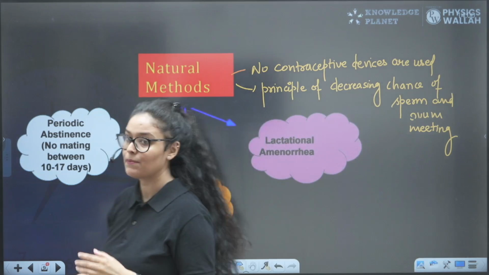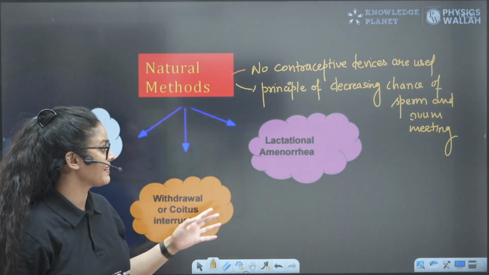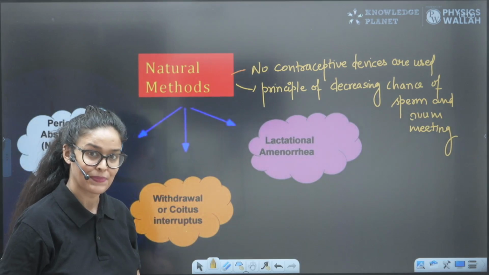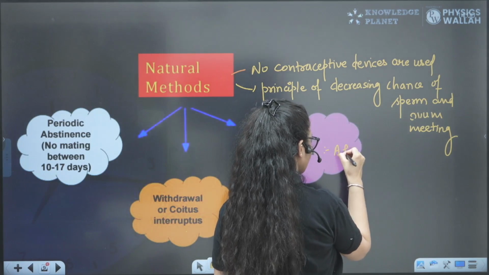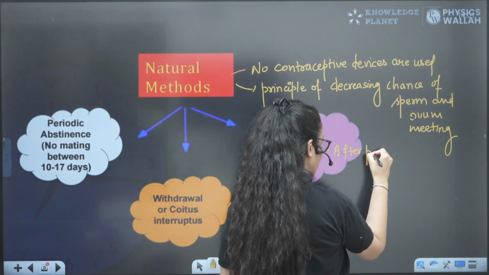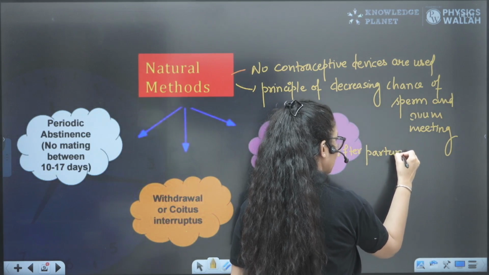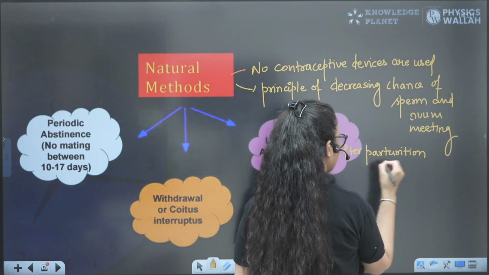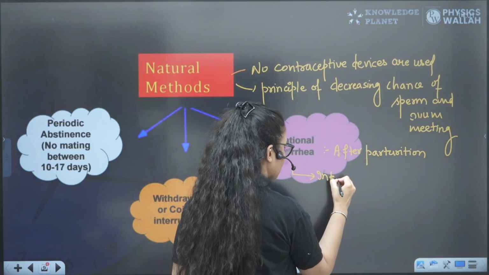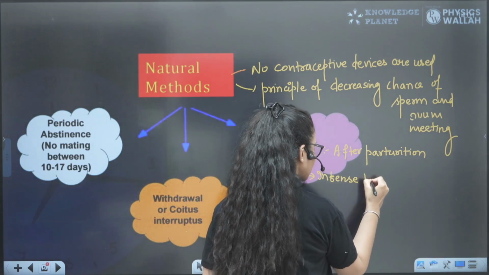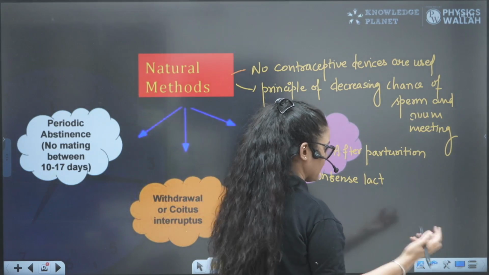When we talk about the types of natural method, one is lactational amenorrhea. This basically happens after parturition. You all know that just after baby delivery, the mother is in the intense lactation phase. Intense lactation means feeding the baby, right?